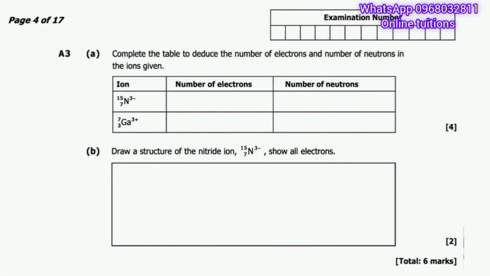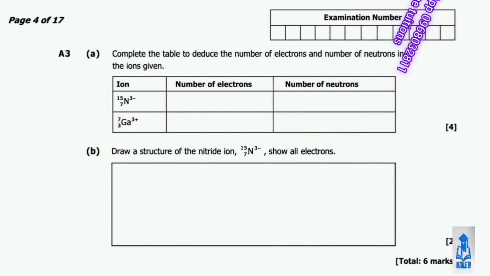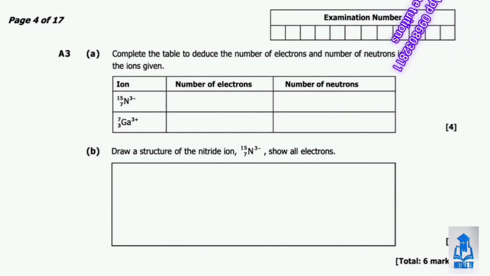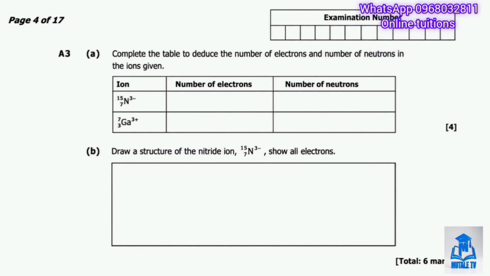Now let's move on to question A3, which deals with atomic structure. Question A3, part A asks us to complete the table to deduce the number of electrons and the number of neutrons in two ions given, namely the nitrogen ion and the gallium ion. So let's work through the nitrogen first.